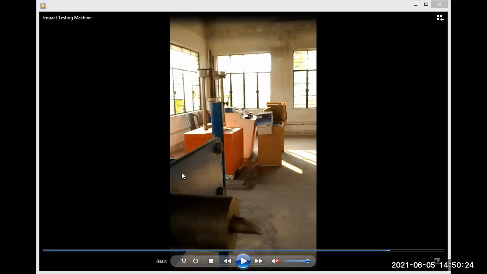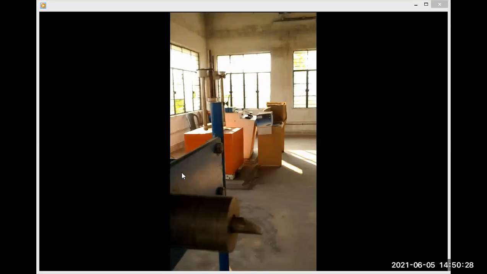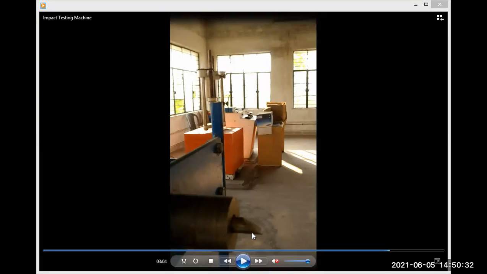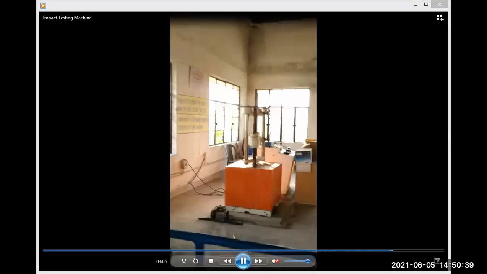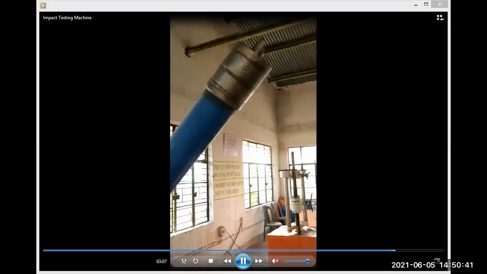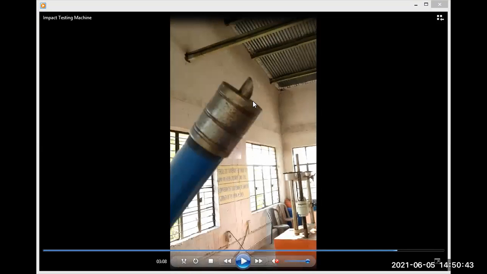And if we move this handle towards the left side or right side, which I have already shown, this will go inside the shaft, and the load will be released. This is the position of Charpy. Formerly, what I showed you was the position of Izod. This is the position of Charpy.